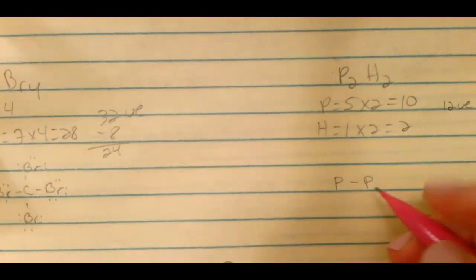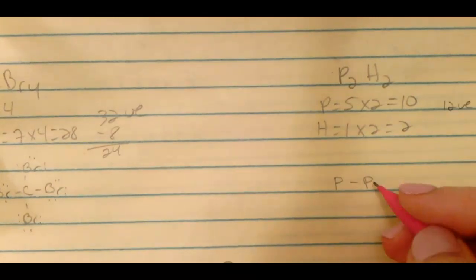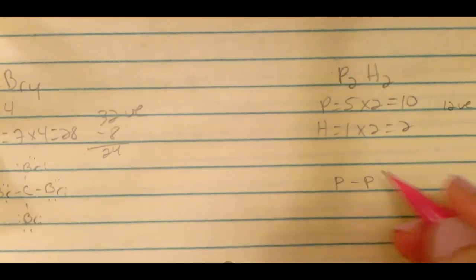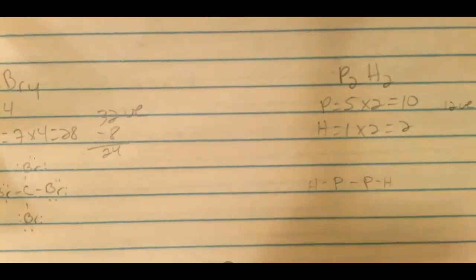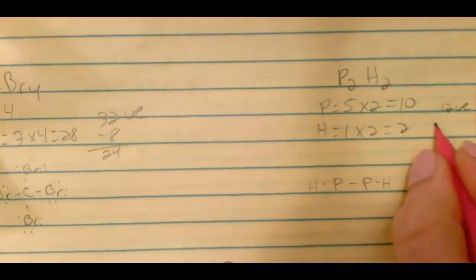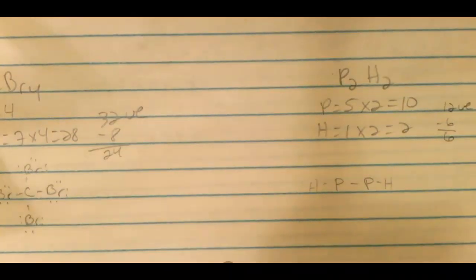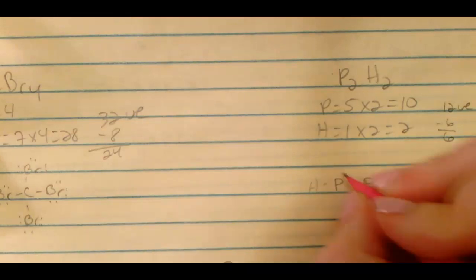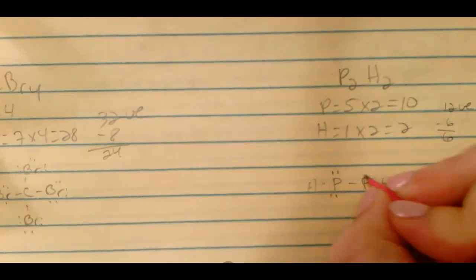At this point, you guys, it does not matter where you put them. If you put them top, or left, or right, it doesn't really matter, okay? I like to keep things symmetric. So let's count our electrons. 2, 4, 6. Okay, so I've got 6 left to place. I'm going to put those around the more electronegative thing, which in this case happens to be phosphorus. So pick one, doesn't matter. 2, 4, 6. Okay, I ran out.